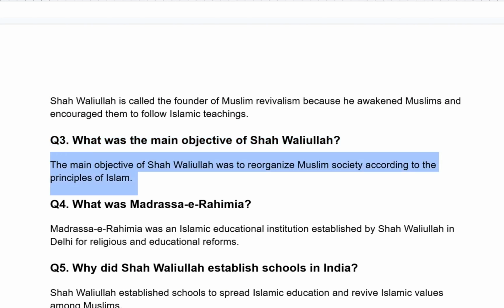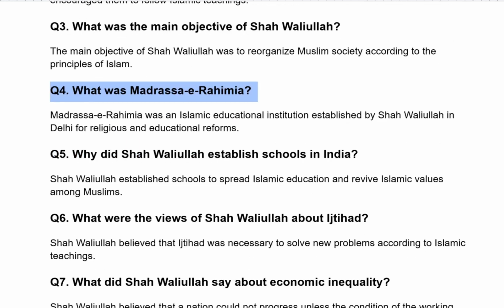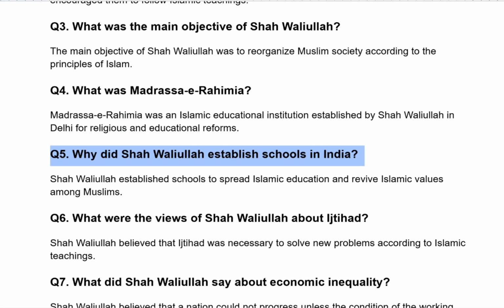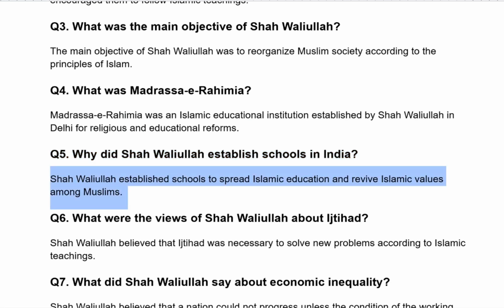The main objective of Shah Waliullah was to reorganize Muslim society according to the principles of Islam. What was Madrasa Rahimia? Madrasa Rahimia was an Islamic educational institution established by Shah Waliullah in Delhi for religious and educational reforms. Why did Shah Waliullah establish a school in India? Shah Waliullah established a school to spread Islamic education and revive Islamic values among Muslims.